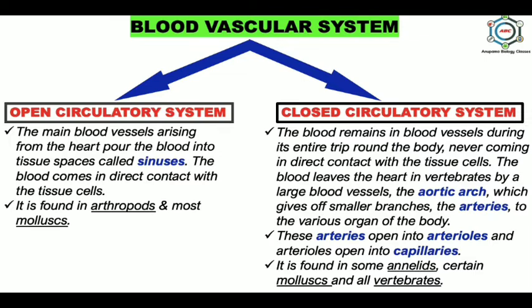This closed circulatory system has a double advantage. The first is that it increases the efficiency of circulation and the second is regulation of blood flow to the organs according to their needs.